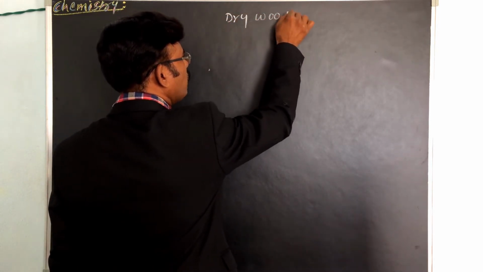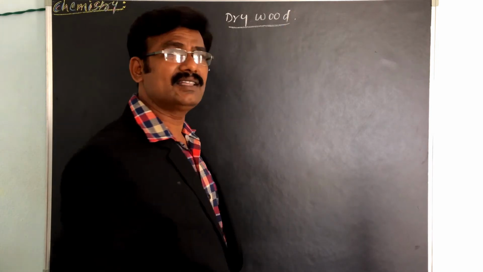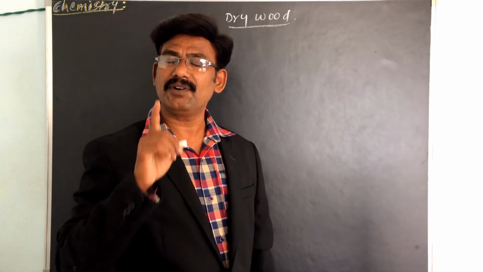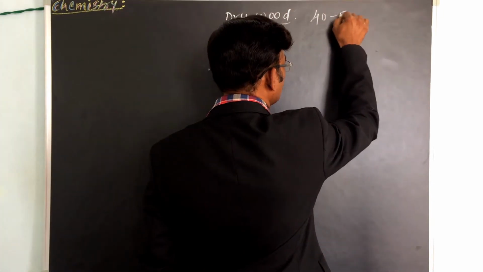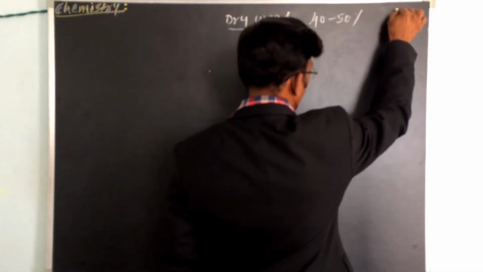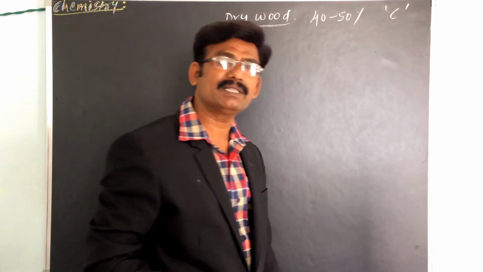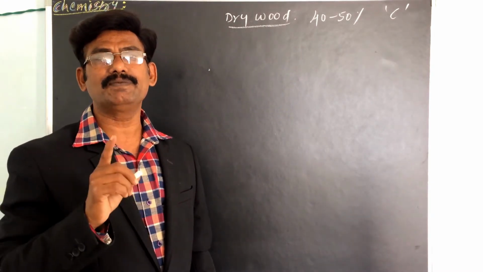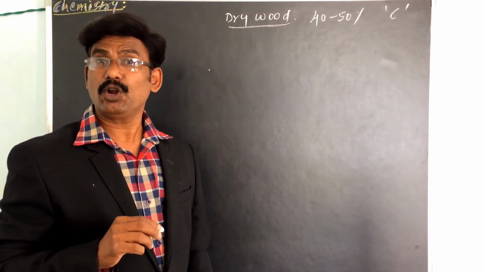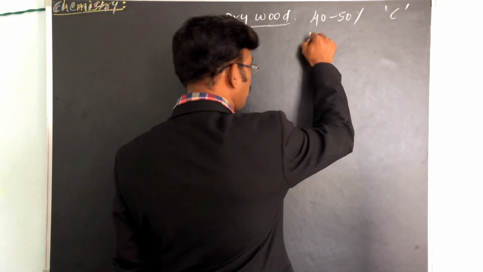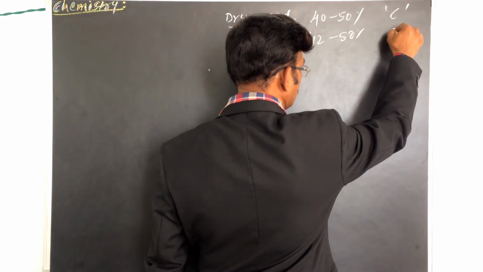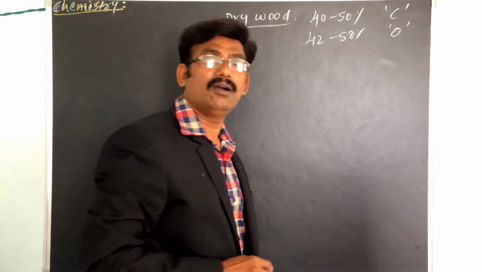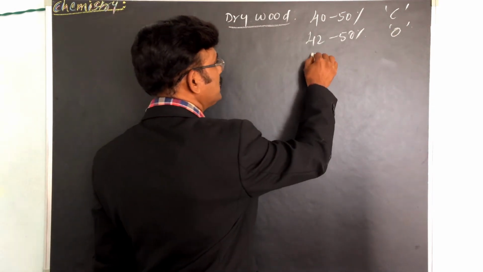Before classifying solid coal, we have to know the percentage of carbon, hydrogen and oxygen in dry wood. Dry wood contains 40 to 50 percent carbon. How much is present in dry wood? 40 to 50 percent. And what about oxygen? That is 40 to 50 percent oxygen, and hydrogen 5 to 6 percent.